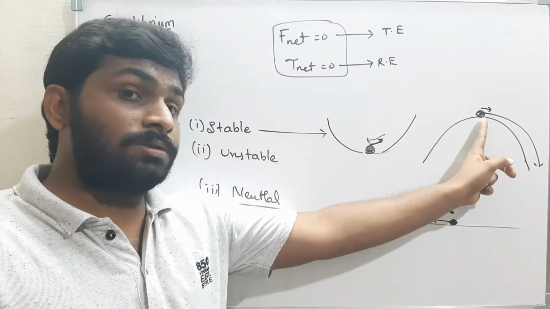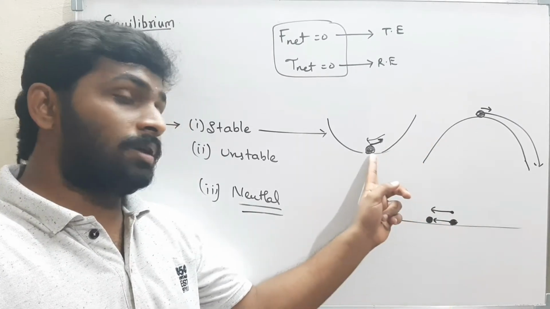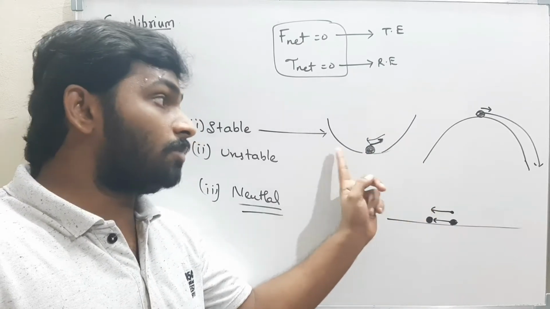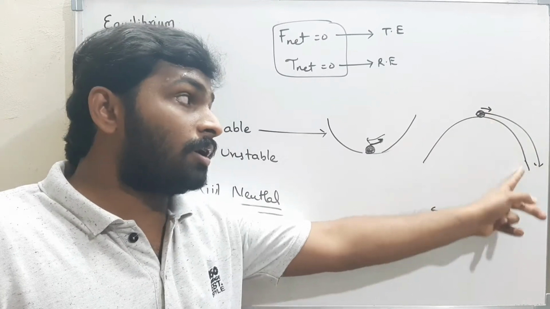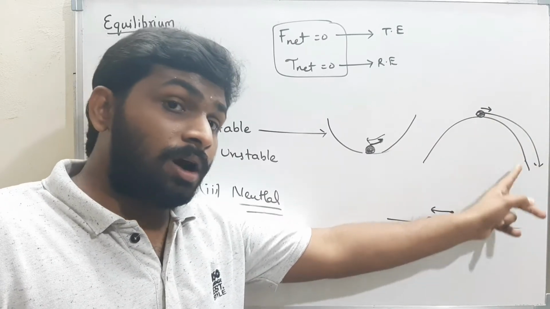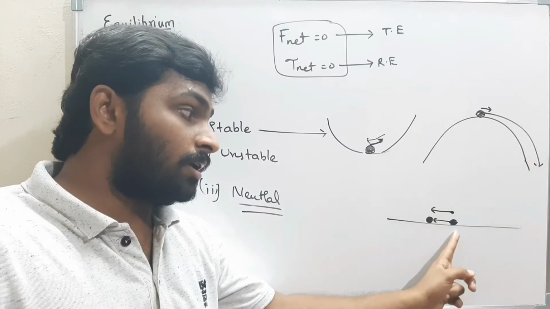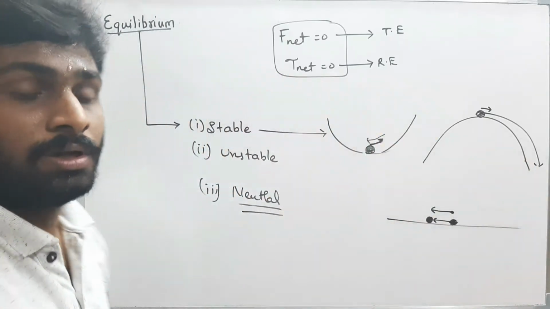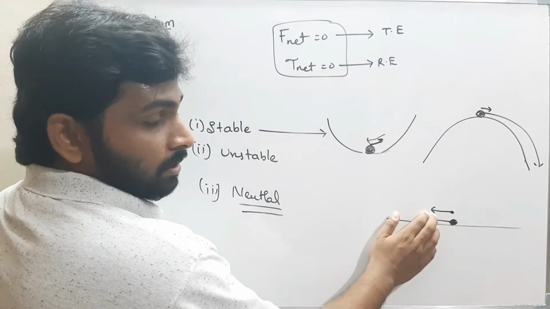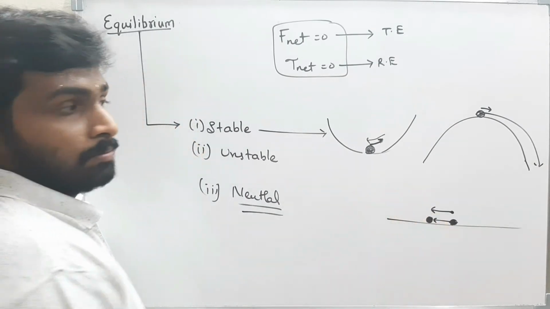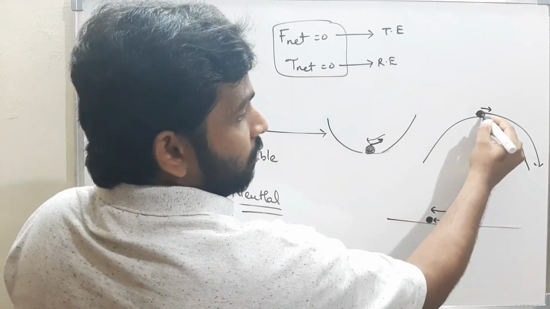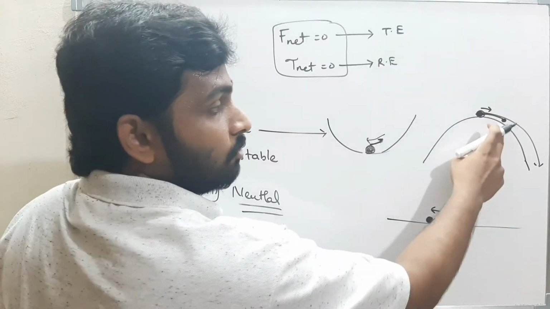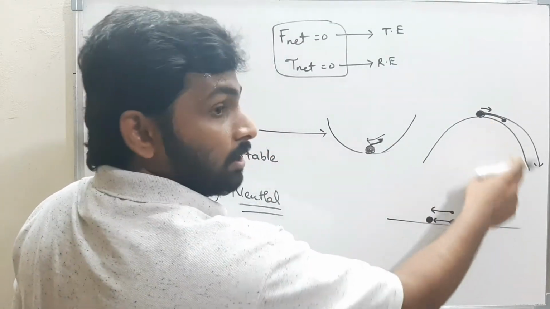Stable, unstable, neutral. Here, once the disturbance is removed, the body will come back to its initial position: stable. Here, once the disturbance is removed, the body can't come back to its original position, therefore it is unstable. And here, once the disturbance is removed, the body will stay where the disturbance is removed. But if I move this ball a small distance till here and then leave it, that means the disturbance is removed, then it won't stay there. It will fall down and it can't come back.